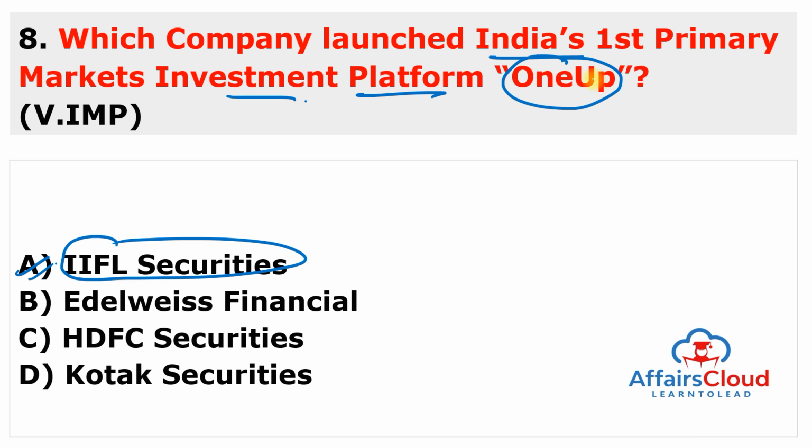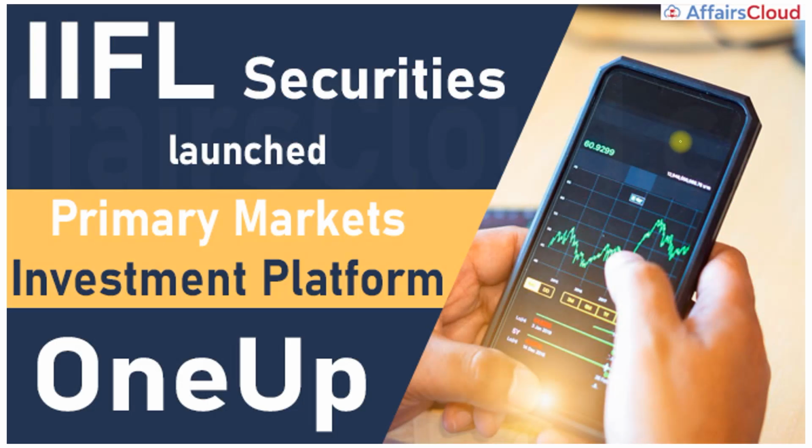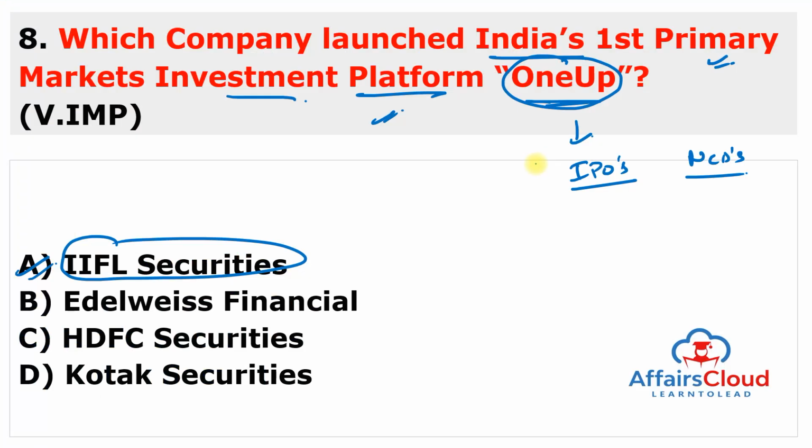IIFL Securities Limited, formerly known as India Infoline Limited, launched India's first primary market investment platform, known as One Up, and it is for investing in initial public offers, non-convertible debentures or NCDs, sovereign gold bonds, and others. And you have to remember one thing, it enables buyers to analyze, transact, and handle new investment alternatives all on one single platform.